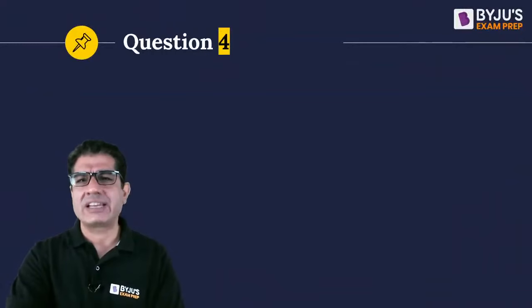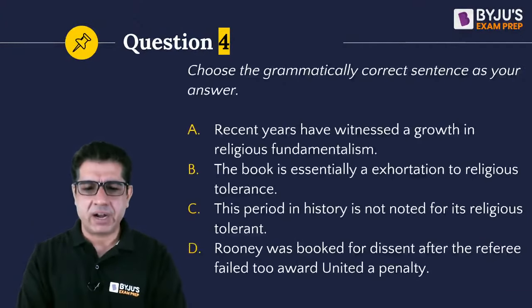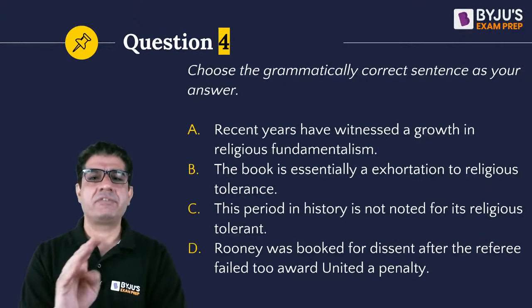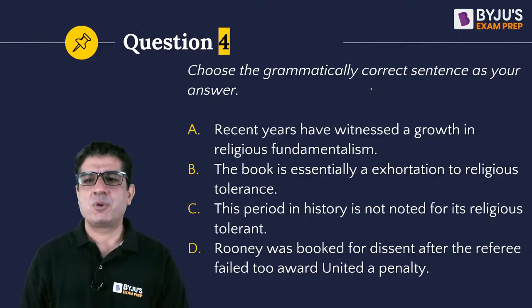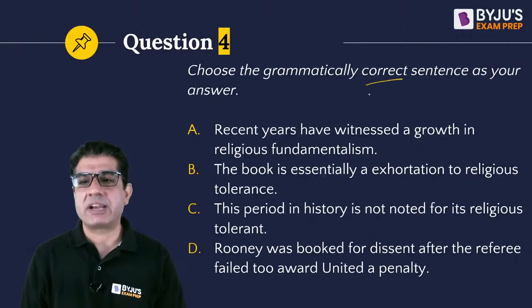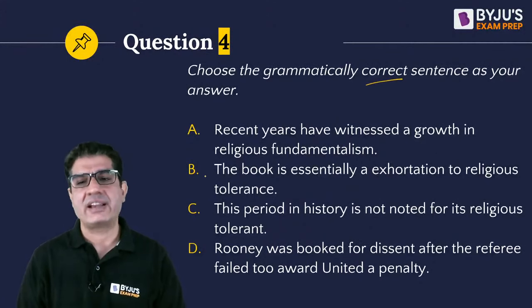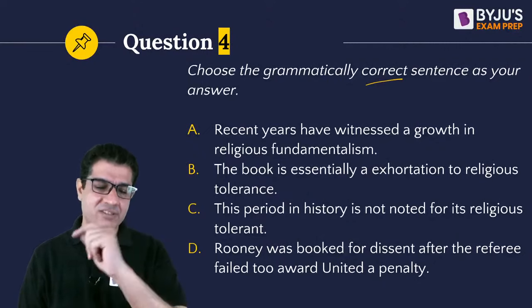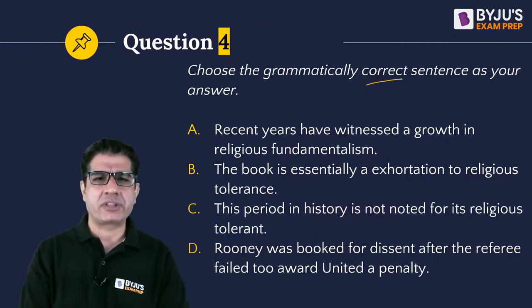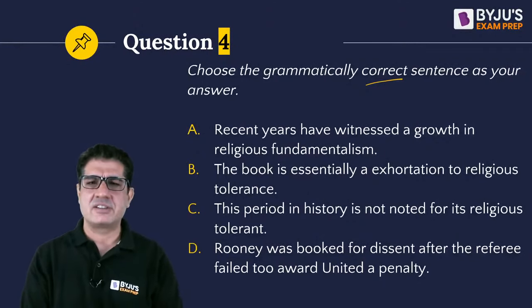Once again, I'm going to test your grammar skills, but I've given you 4 different sentences. You are supposed to choose the sentence which is grammatically correct and mark that as your answer. 3 of these are wrong. 1 of these is right. That's your answer. Go ahead. I don't have a timer for this, but the moment I see 5 answers, we'll go ahead and start our discussion.